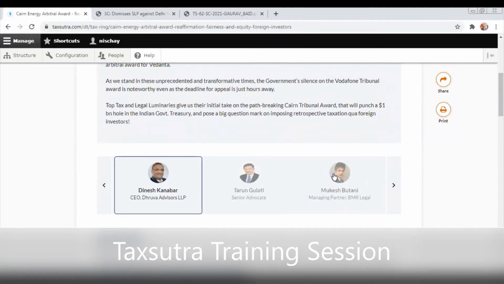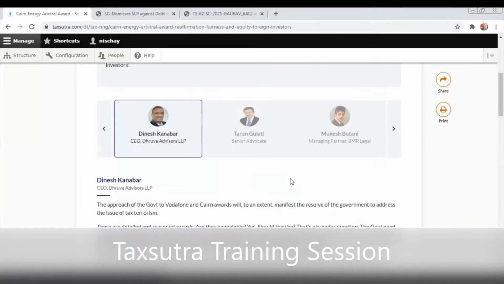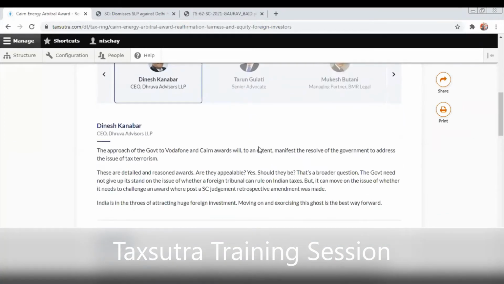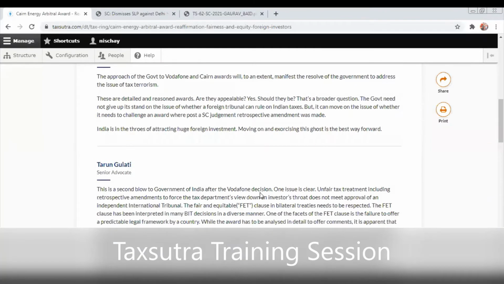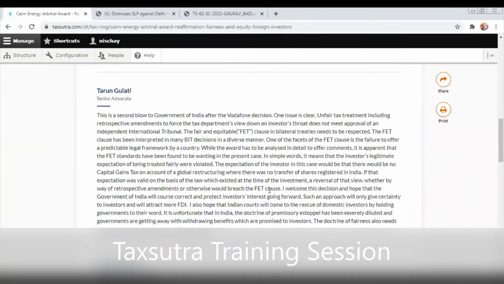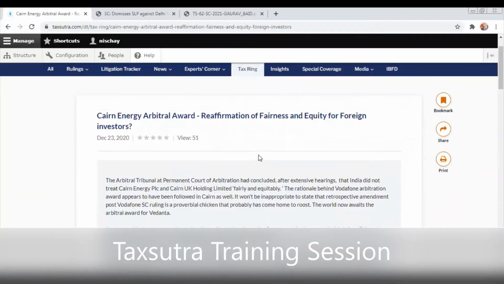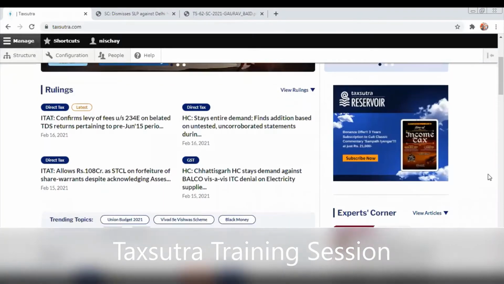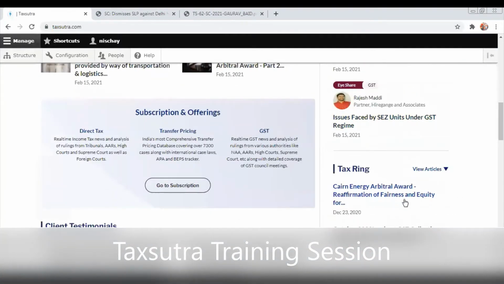For example, in this case, we asked Dinesh Kanabar, we asked Tarun Gulati, we asked Mukesh Bhutani ji, we asked Daksha Baxi. These are the kind of experts whose views we take on this particular topic. Dinesh Kanabar has given his views, Tarun Gulati has given his views. So what you get here is a different perspective on a particular issue from different experts. So this is Tax Ring. Tax Ring is very similar to expert articles, but you get an overall different view of a particular subject.